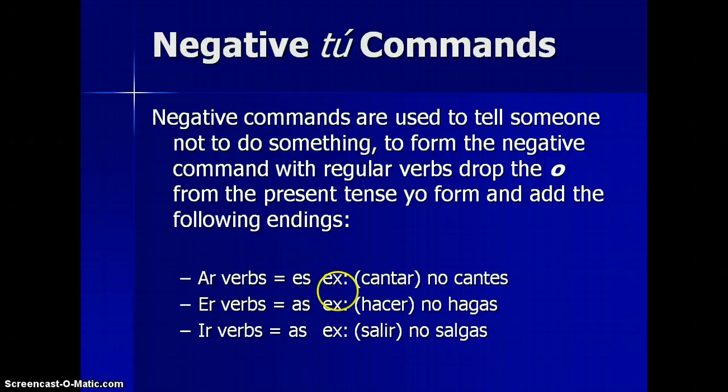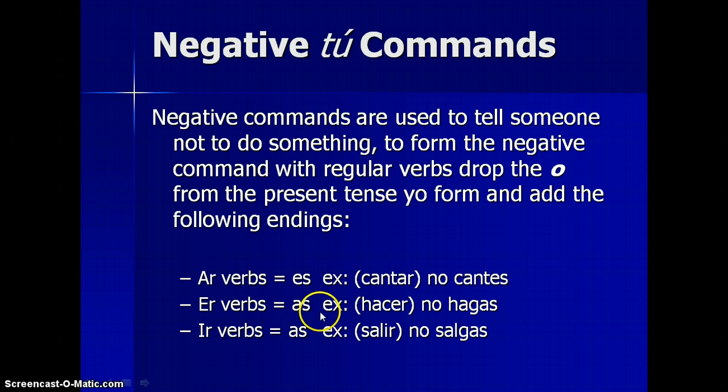So for example, salir, you know the yo form is salgo. So the stem of the command is going to need that G, just like the yo form does. Okay, so here's an example. For cantar, the yo form is canto. You drop the O, and then you put your ES ending in its place. No cantes.